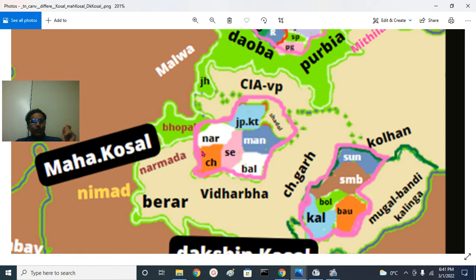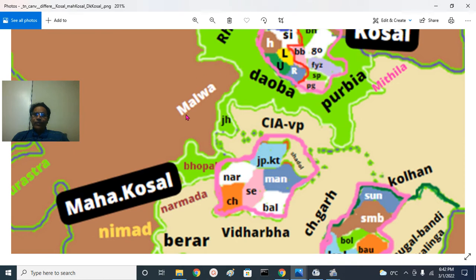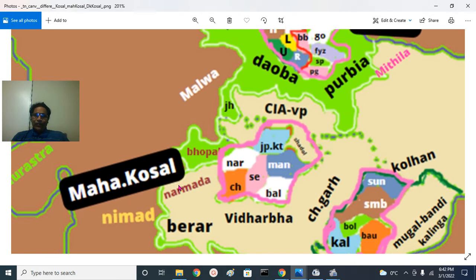When people of central provinces talk about even just Kosal, that is the region they are talking about. That means in the central provinces, Madhya Pradesh, there are various historical regions. That is the Malwa region around Ujjaini and Indore, and there is the Gird region in the former princely state of Gwalior. So Gird region, Malwa region and Nimad region, that is Burhanpur, Khandwa, Barwani and those areas.